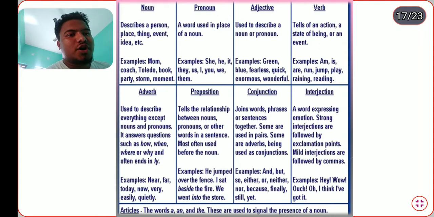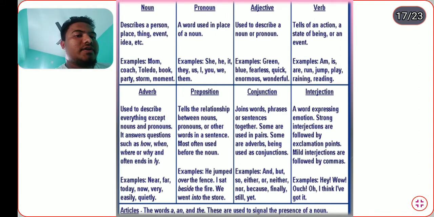Conjunction joins words, phrases, and sentences together. Some are used in pairs, and some are adverbs being used as conjunctions. Examples: and, but, so, either, neither, nor, because, finally, still, and yet. Interjection: a word, expression, or emotion. Strong interjections are followed by exclamation points, and mild interjections are followed by commas.